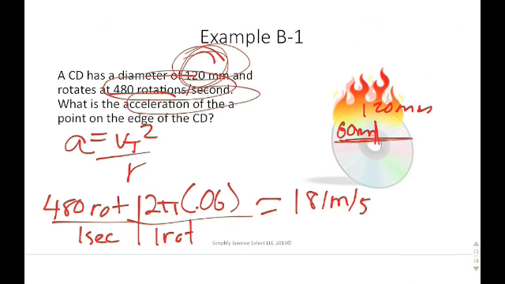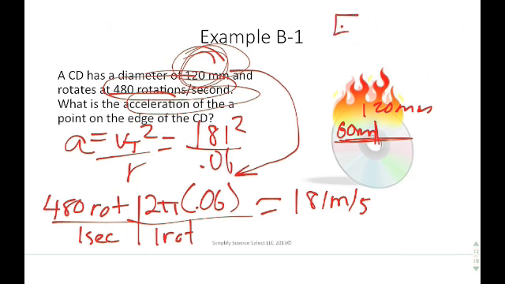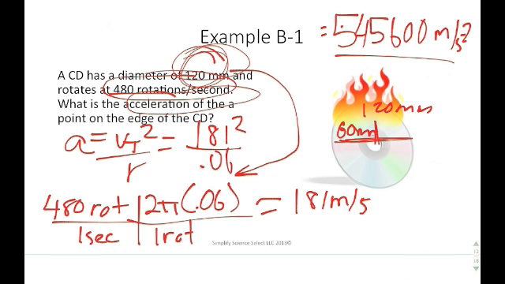Now remember, that's just the velocity. That's going to be this top squared term. So you'd say 181 squared. Now you have to take it and divide it by the radius value. But remember, the radius value is not 120. We had to go ahead and divide that out. So just be aware of that whenever you're doing your calculations, that number one, you square the velocity, and number two, that you're dividing by the radius and not by the diameter. So whenever you divide this out, you should end up getting an acceleration of approximately 545,600 meters per second squared, which is a heck of a lot of acceleration that makes that CD spin that fast.